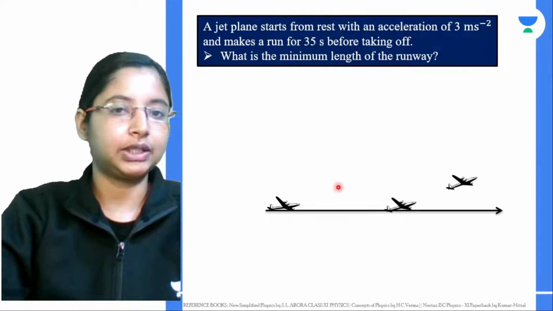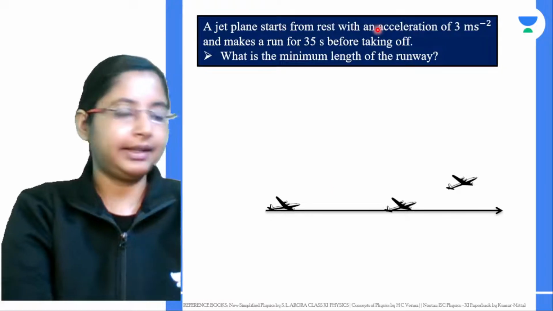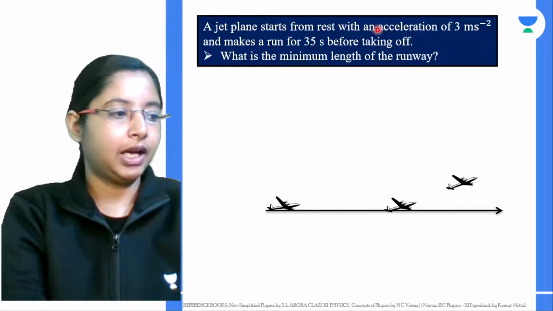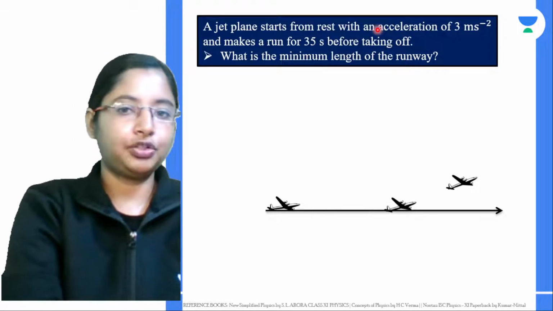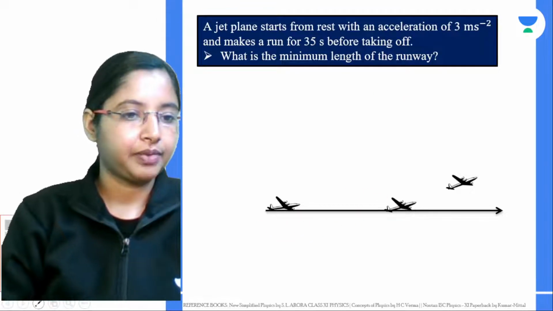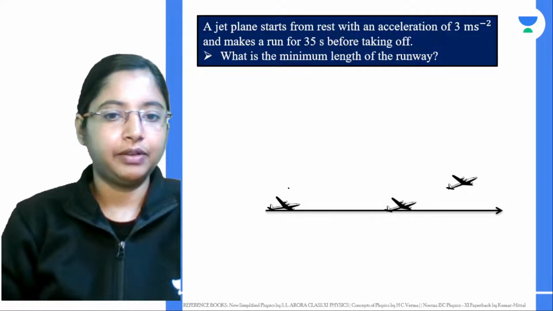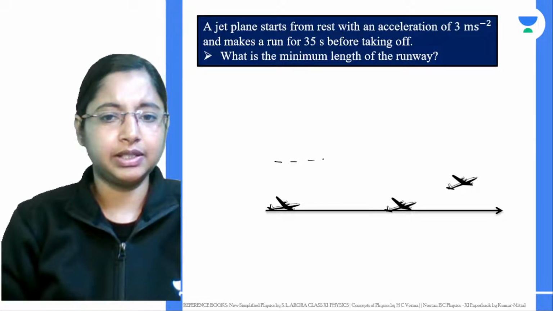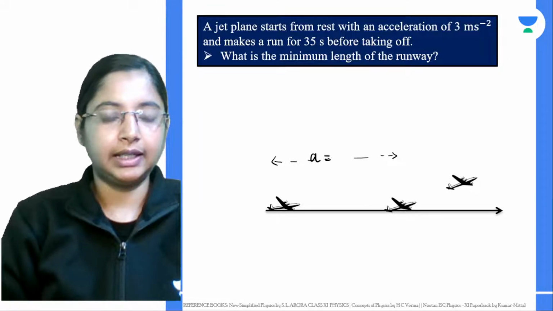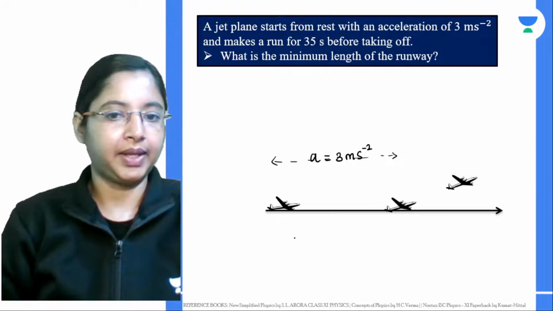Next question over here is a jet plane. It is going to start from rest with an acceleration of 3 meters per second squared, and then it is going to travel for 35 seconds before taking off. So initially the jet plane starts, and from this distance to this distance it is accelerating at 3 meters per second squared.